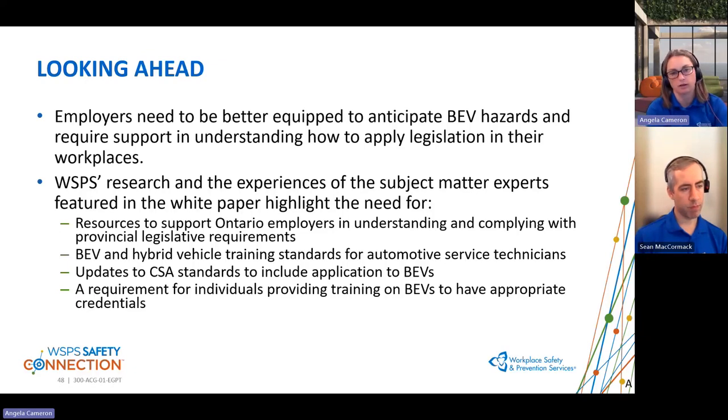So there's a need to look into that a little bit more. That's some of the next steps in looking ahead that we need to take into account. And once again, this isn't all aspects; WSPS will not be taking on these tasks. These are just some of the gaps that we did identify within the industry and sectors.